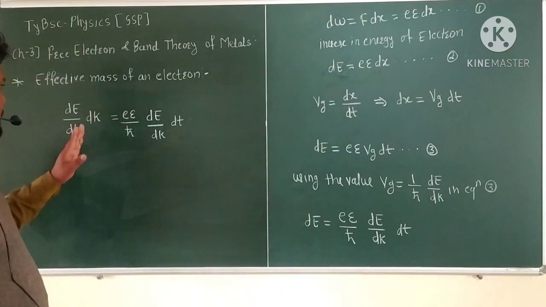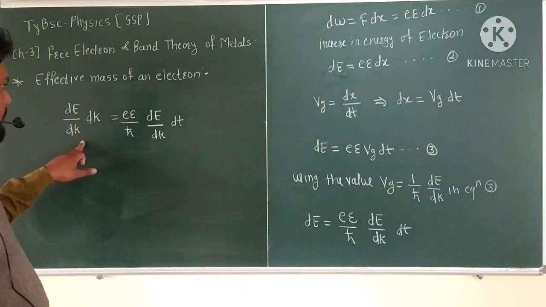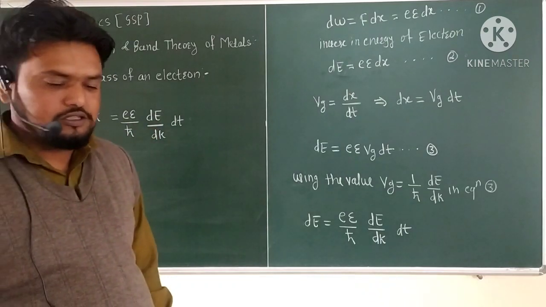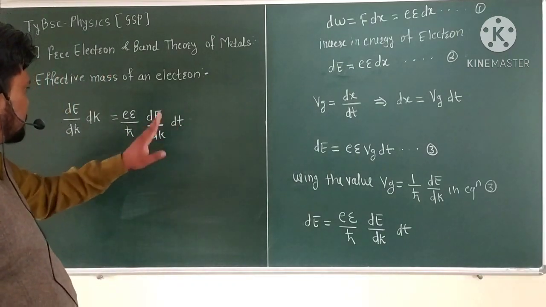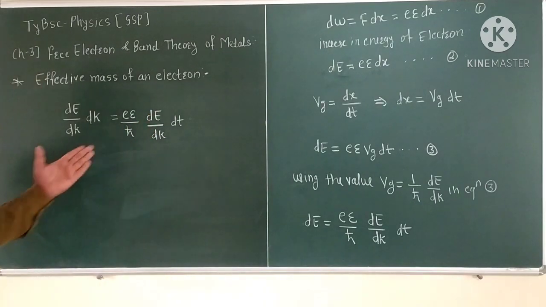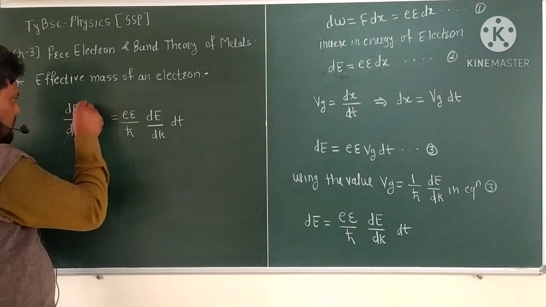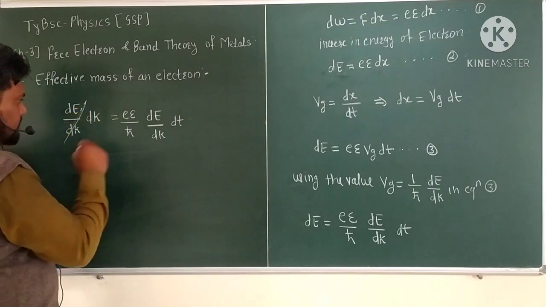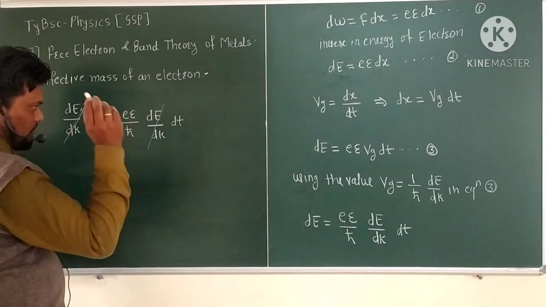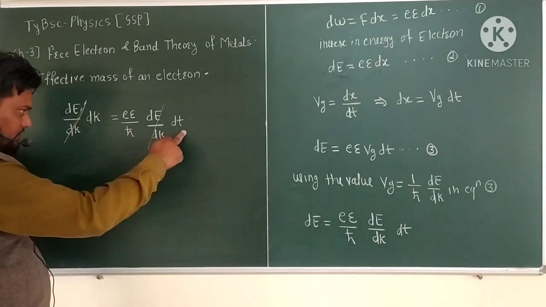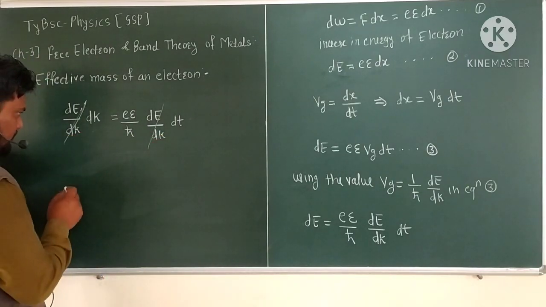Here the dE by dk value appears on both sides, so it gets cancelled, and the remaining dk and dt come to the numerator and denominator side.